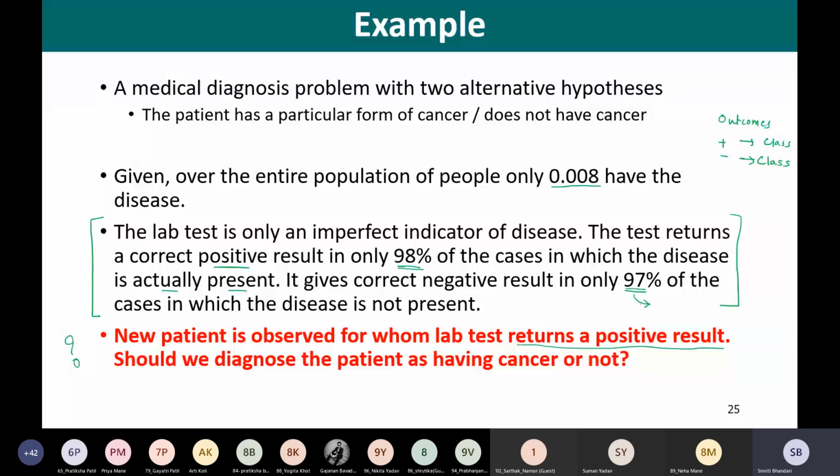Now, using this Bayes theorem, we are going to formulate this problem. Let's see how we can do that. Let us first list out whatever data is given. What has been given? The probability of cancer is 0.008. So the probability that a person has cancer is given as 0.008.